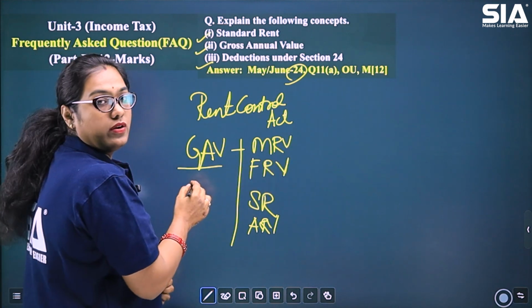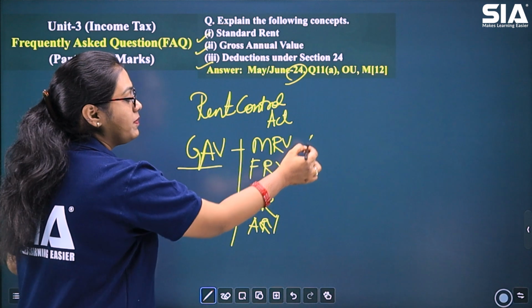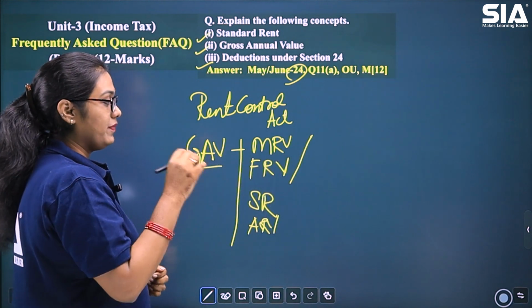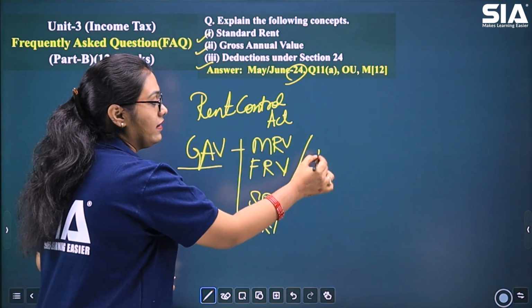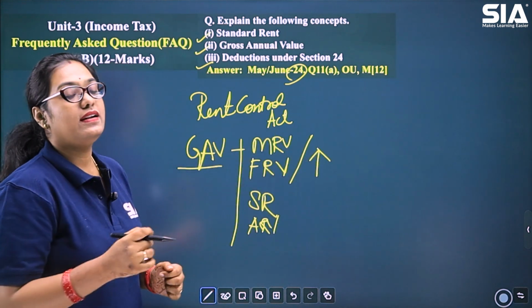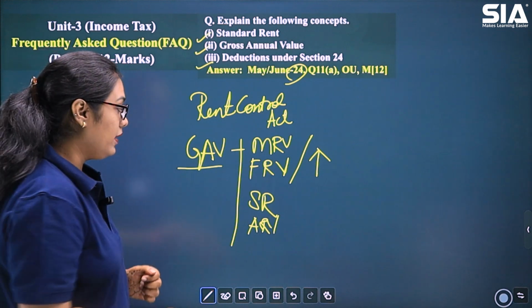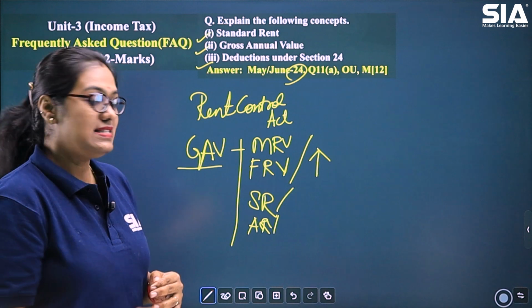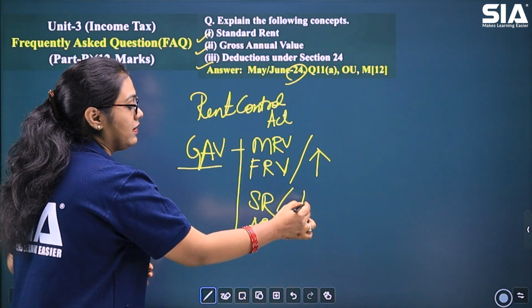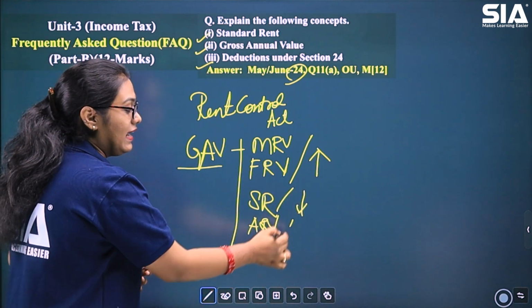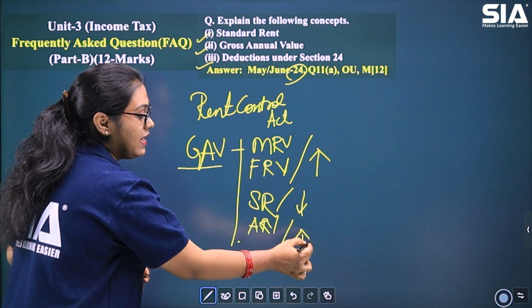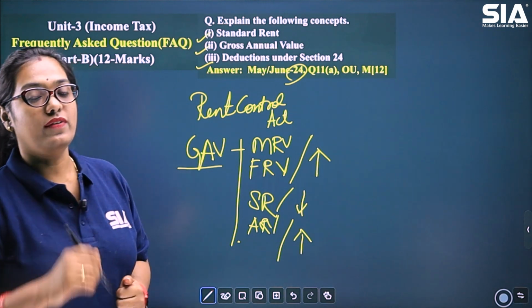Here, how do we compute the gross annual value? The municipal rental value and the fair rental value will be compared. Then, whichever is higher will become the expected rental value. Okay, that is compared with the standard rent. Whichever is less will be the expected rental value, and then that will be compared with the actual rental value, which will give us, whichever is higher will give us the gross annual value.